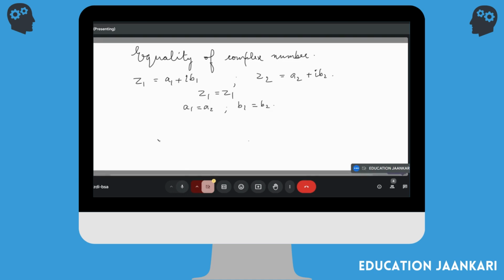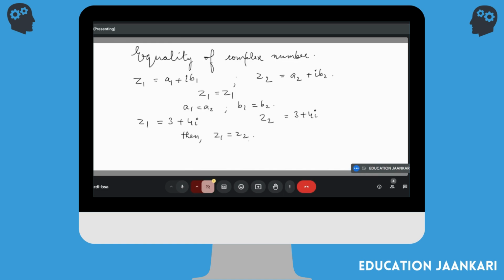For example, if z1 is equal to 3 plus 4 iota and z2 is also equal to 3 plus 4 iota, even the signs should be exactly the same. Then only can I say that z1 is equal to z2.